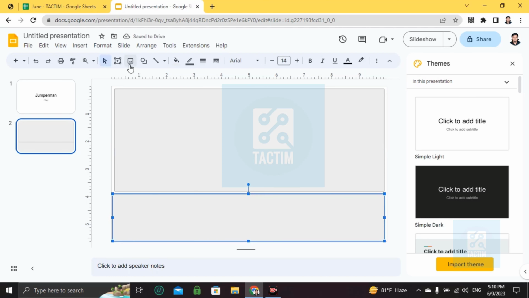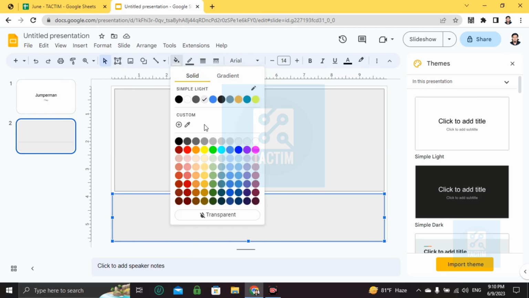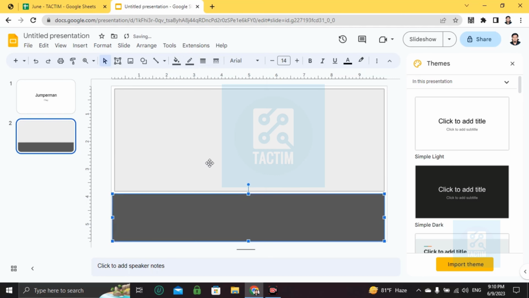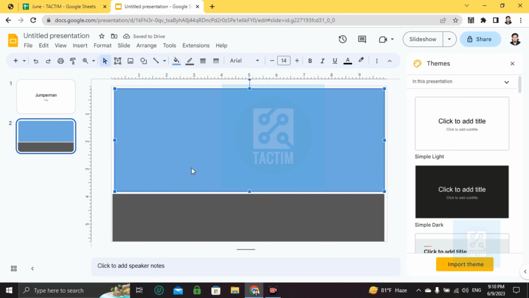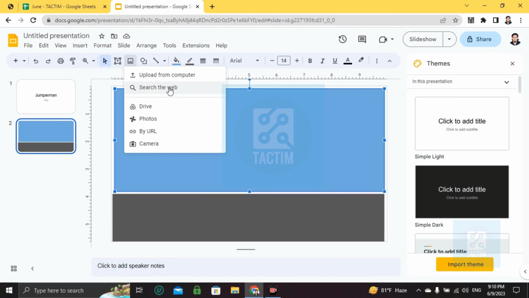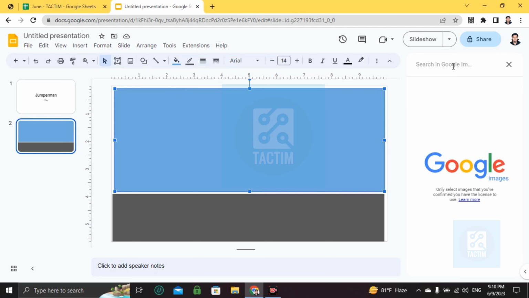So I'm coloring this by going, where's the color? Here it is. Ground color, and this one should be like this color, blue, I mean sky. So now I'm going here, going to pictures, search from web, writing here Jumperman, sorry, not Jumperman, but another thing like Pixel Boy.